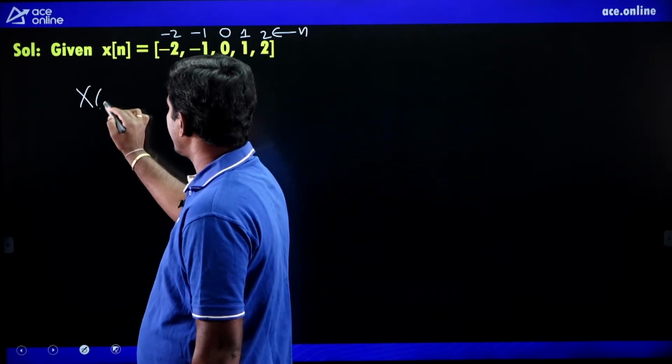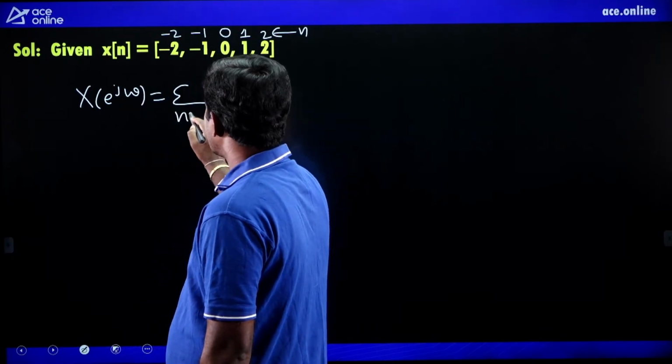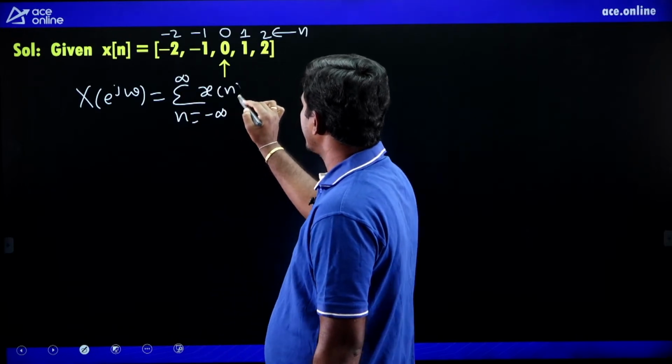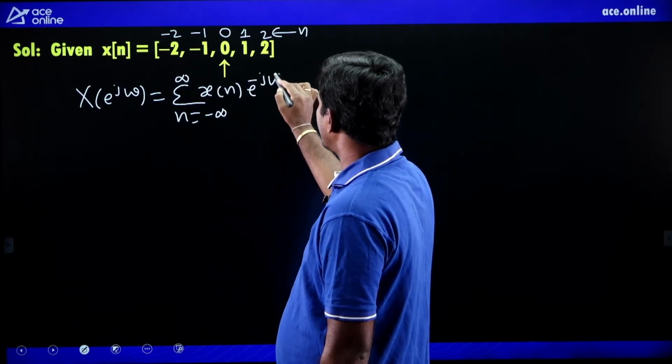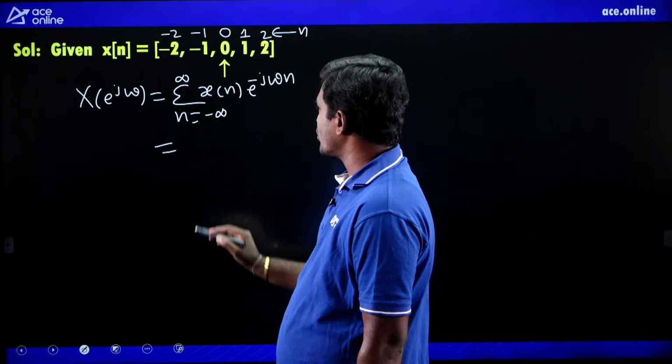So what is the DTFT? X of e power j omega equals summation n equals -infinity to +infinity x of n e power minus j omega n. Here n ranges from -2 to 2.